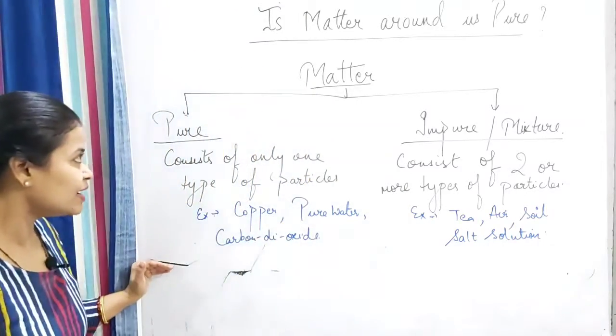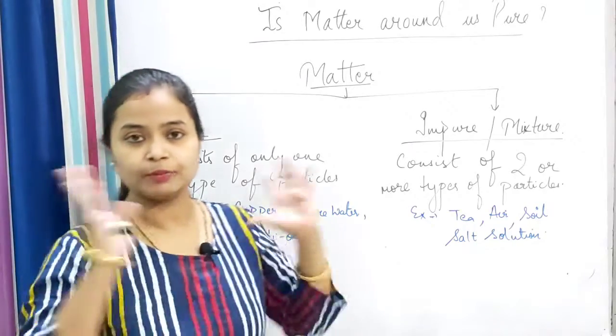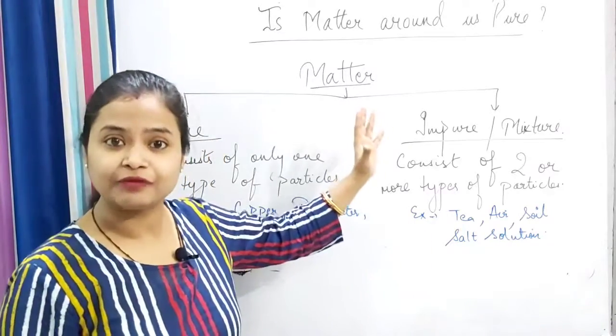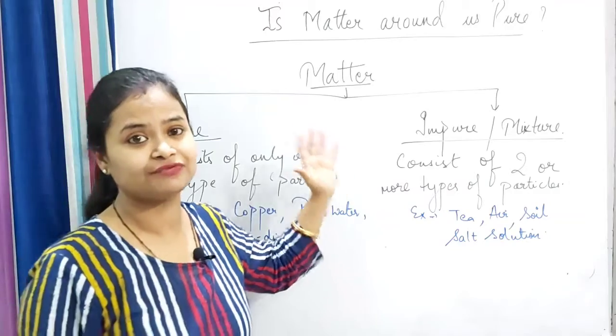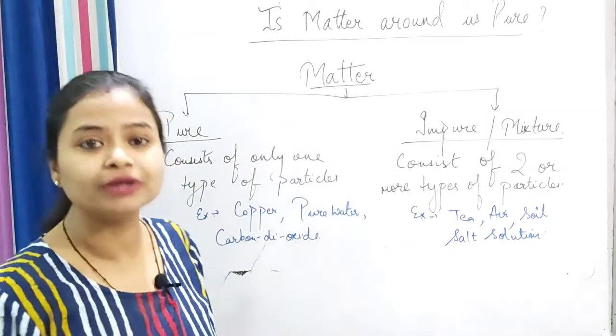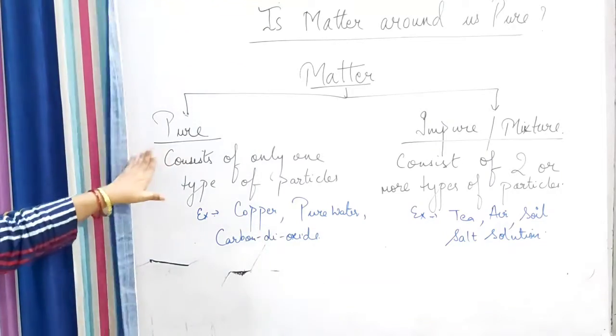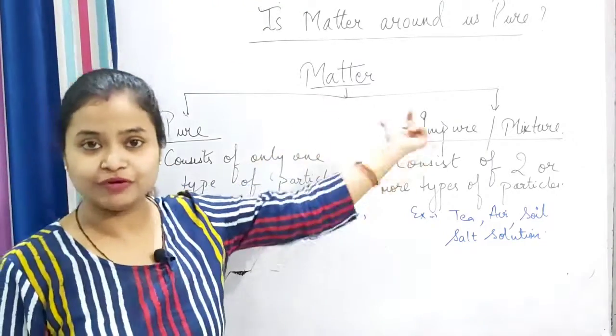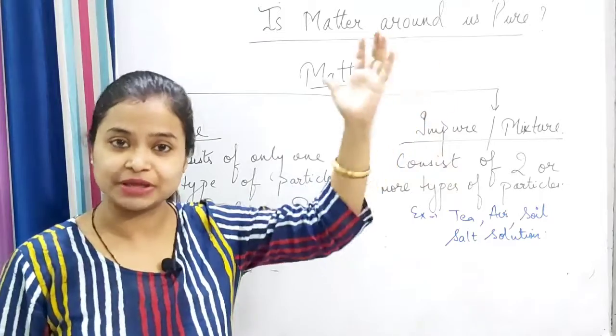Over here I have written broadly that matter can be classified into two broad classifications, that is pure and impure, where impure is also known as mixture.